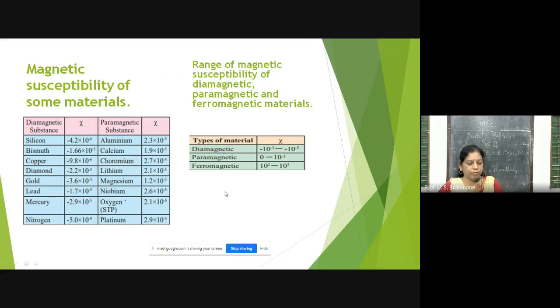I have told you that they are very much greater. See here, you can see 10 raised to 2 means 100. So they are very much greater. Xi is very much greater, nearly 1000 for soft iron. So even soft iron can become a permanent magnet also. So remember that. So these are the three materials.